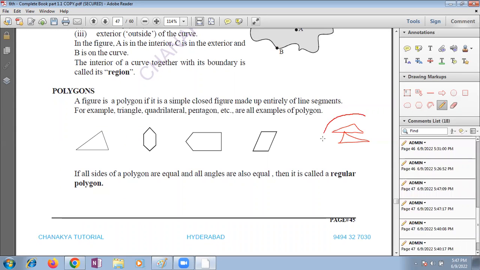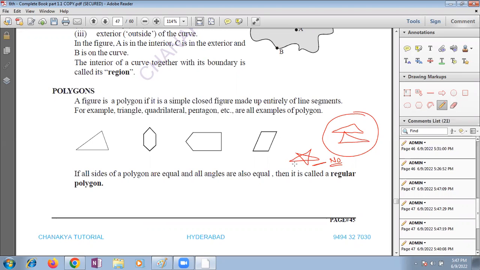Is this a polygon, children? A circle? A polygon is made of line segments. Is this a polygon? Is this also a polygon? No.